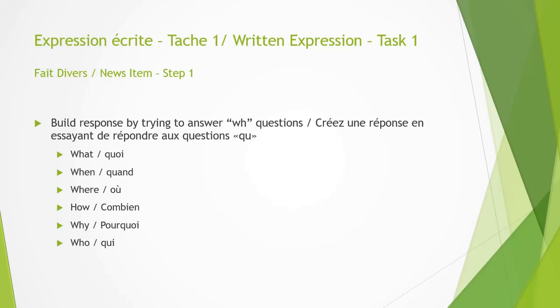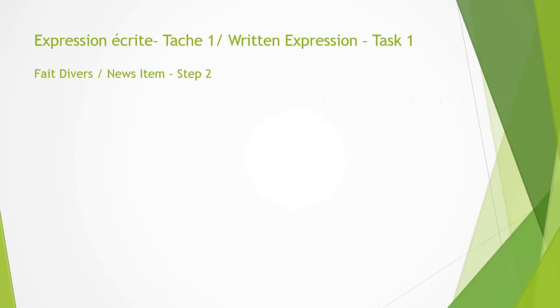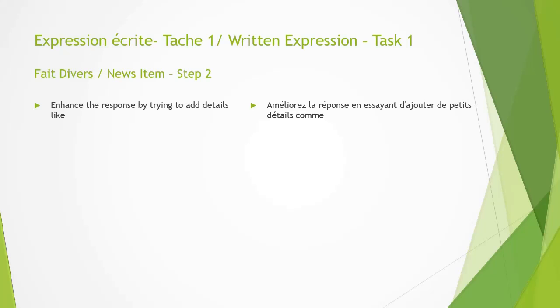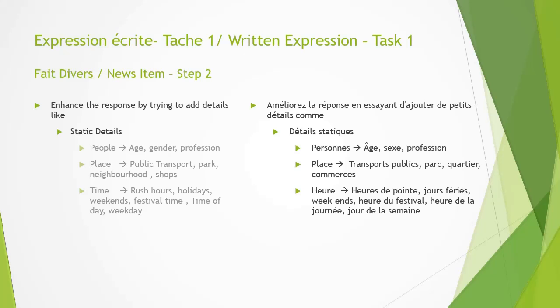So this would be your first step, and your second step would be to enhance it by adding more details. Now how can you add more details? First, the type of details you can add are static details. If people are involved, you can mention in passing some people of some age, the gender of a person, or the profession of the person. If the event is in some place, you can mention public transport, the public park, a neighborhood, some shops, and traffic, and all those kinds of details.